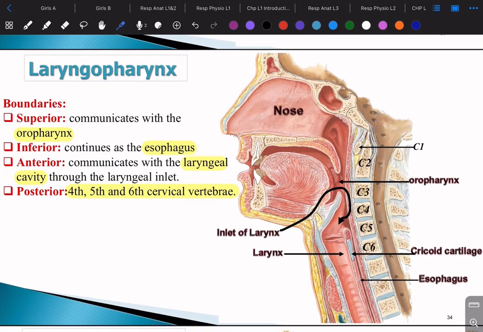So the boundaries for the laryngopharynx: this is the laryngopharynx here. It's from C4, so it's gonna be from here till here. The superior part is the oropharynx because it's right above it, of course, and then inferiorly it's the esophagus, because after C6 the laryngopharynx continues as the esophagus, okay. Then anteriorly we have the laryngeal cavity, or the area of the larynx. And then posteriorly, as we had said, we have C4, 5 and C6, okay.